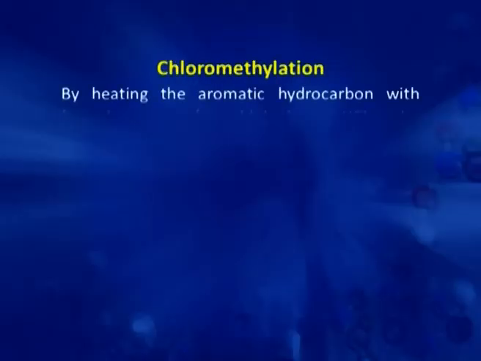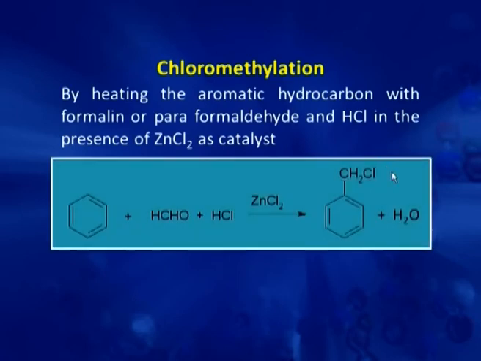Now, the next method is chloromethylation. In this, instead of an alkyl group, a chloromethyl group is introduced in the benzene ring, and this we can do by heating the aromatic hydrocarbon with formalin or paraformaldehyde and HCl in the presence of a catalyst, zinc chloride.